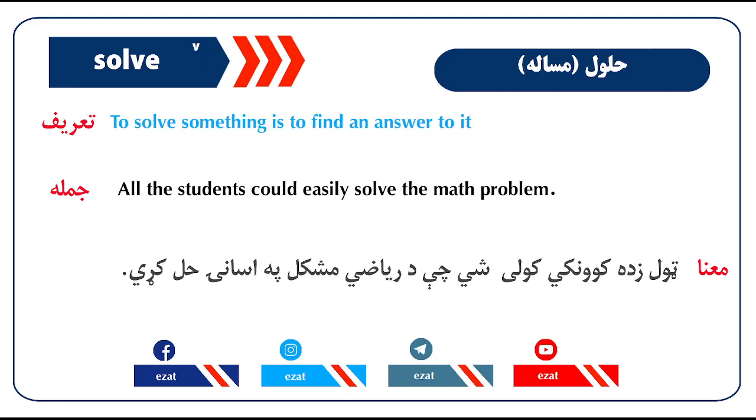Solve. To solve something is to find an answer to it. All the students could easily solve the math problem.